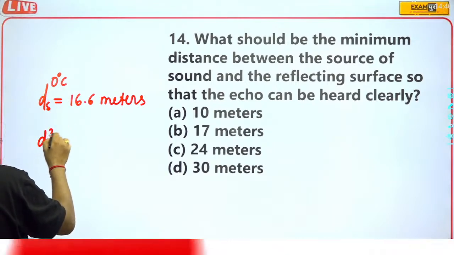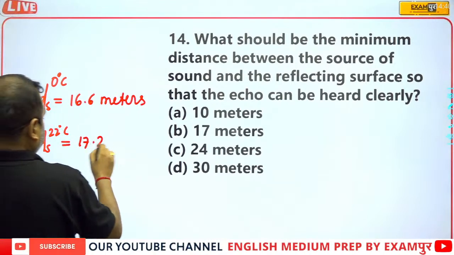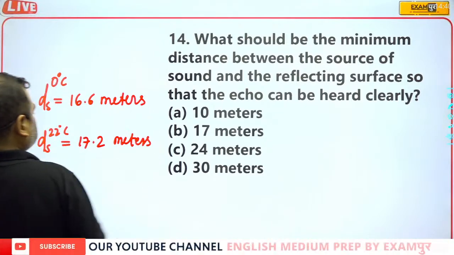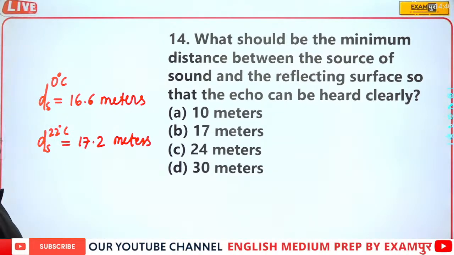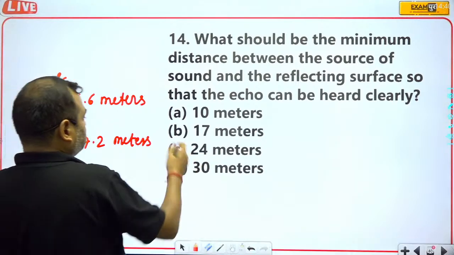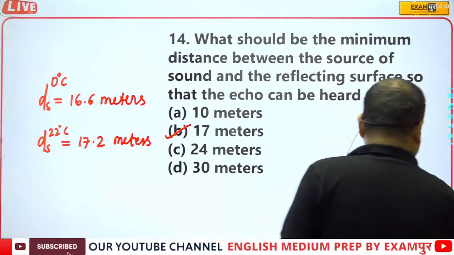But at 22 degrees Celsius, this will be equal to 17.2 meters. So here there are two distances, 16.6 and 17.2. So actually both are B.